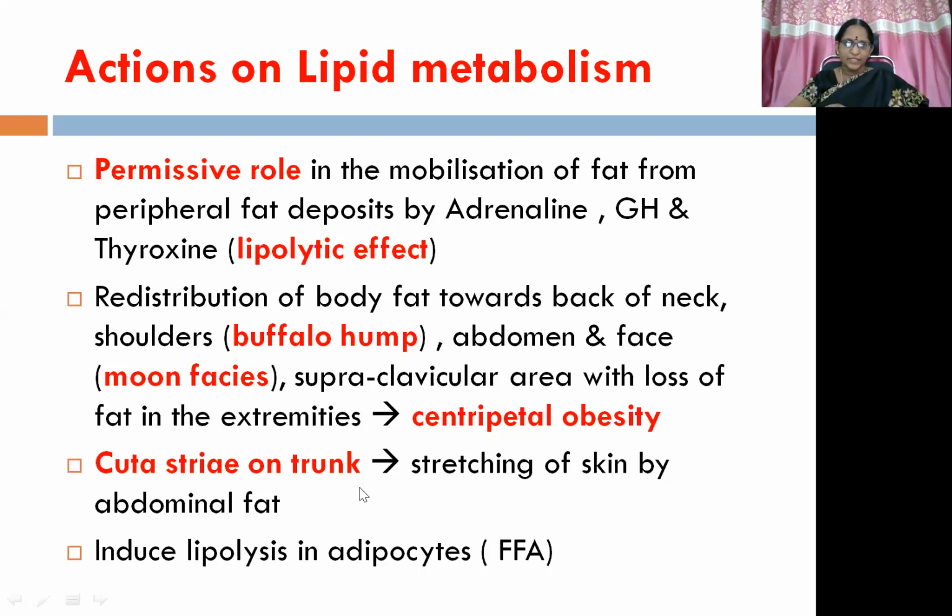Along with that, cutaneous striae on the trunk will be there because of stretching of skin by excessive abdominal fat accumulation. So it induces overall lipolysis in adipocytes, and free fatty acids are going to get released here.